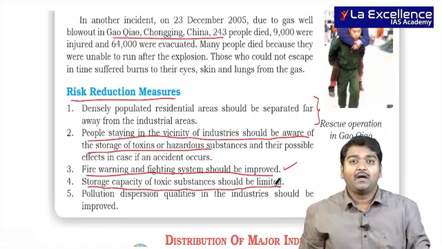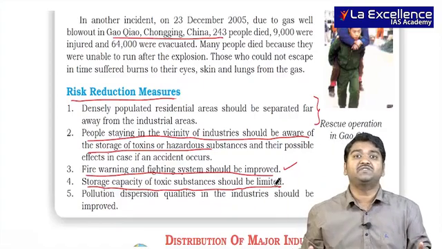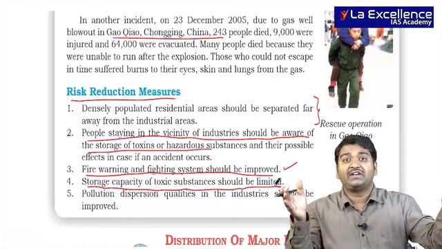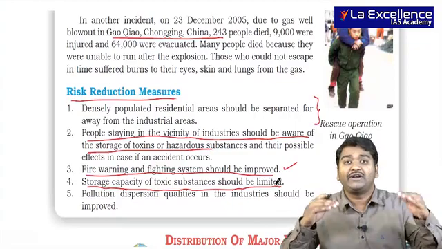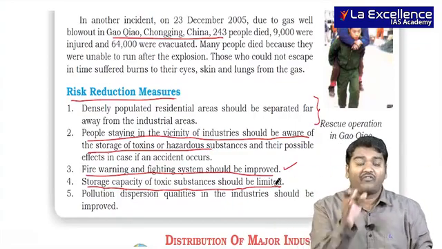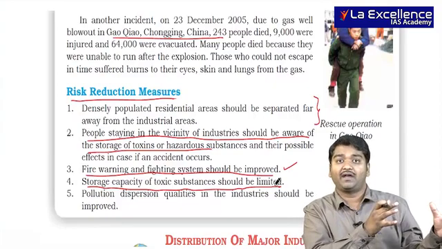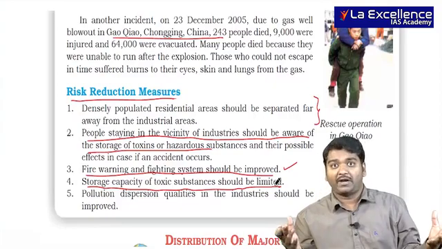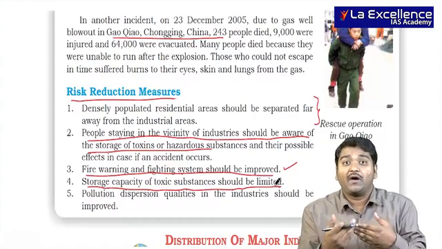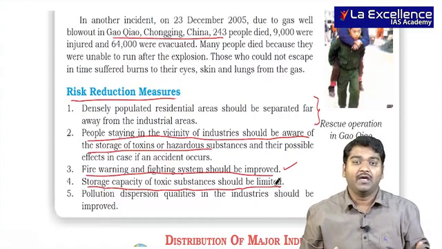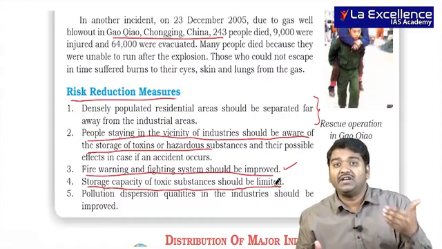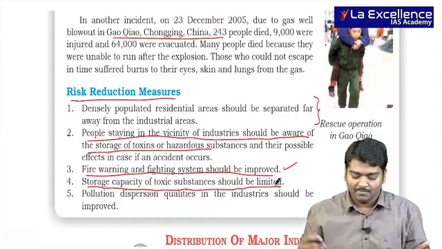But in India, as there were no proper guidelines for these industries, they had set up methyl isocyanate storage plants. So that led to more disaster. If India had also followed proper guidelines where the methyl isocyanate, which actually erupted, would have been produced only before its use, then India wouldn't have seen that tragedy. So here we call this ignorance, which led to the death of a lot of people.